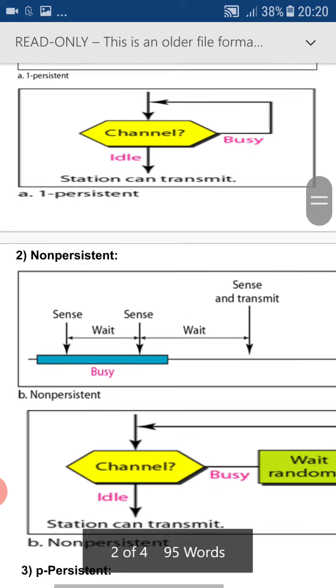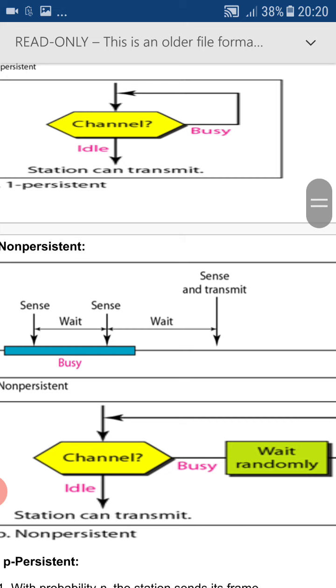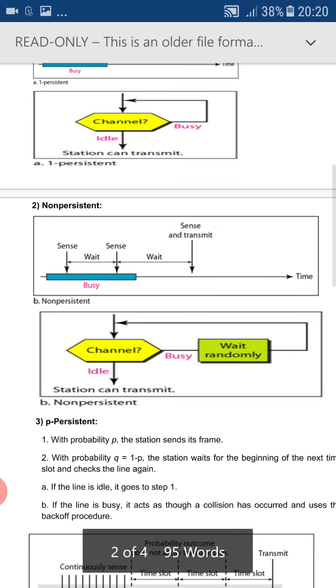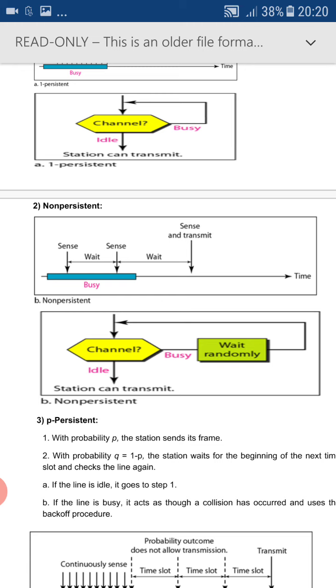Now we'll see about non-persistent. In non-persistent, first the node will sense the medium. If the medium is not idle, then it will wait for some random amount of time and again sense the medium. If again the medium is not idle, it will wait for some other random amount of time and then sense the medium. The same thing continues until the medium is idle. Once the medium is idle, it starts transmitting its data. Now we'll see the following flowchart. If the channel is busy, wait for a random amount of time and then sense the channel. If the channel is idle, the station can start the transmission.